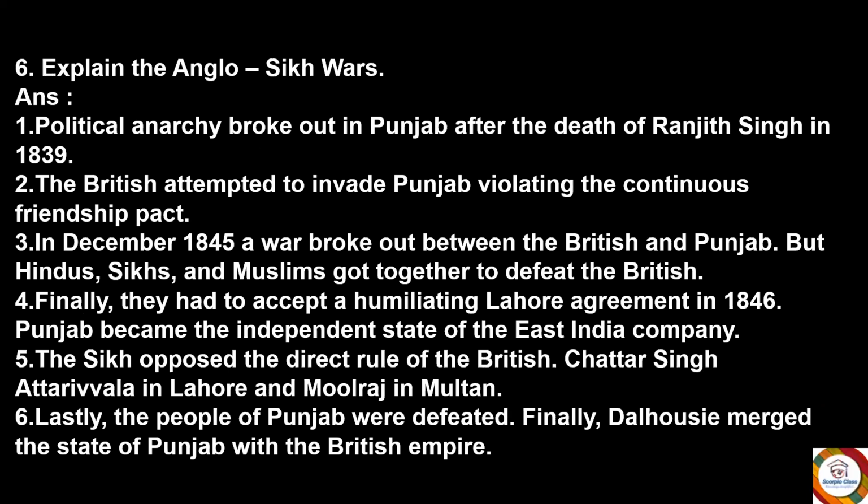Let's see the next question. Explain the Anglo-Sikh Wars. Answer: political anarchy broke out in Punjab after the death of Ranjit Singh in 1839. The British attempted to invade Punjab, violating the perpetual friendship pact. In December 1845, a war broke out between the British and Punjab. Hindus, Sikhs, and Muslims got together to fight the British. Finally, they had to accept a humiliating Lahore Agreement in 1846. Punjab became a dependent state of the East India Company.